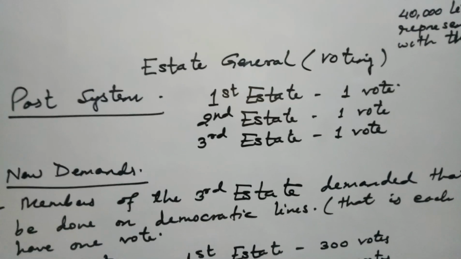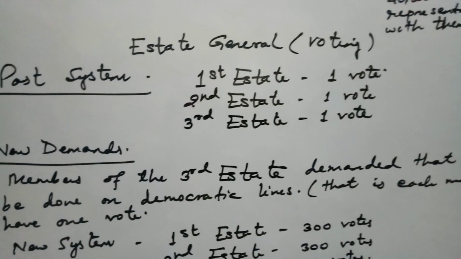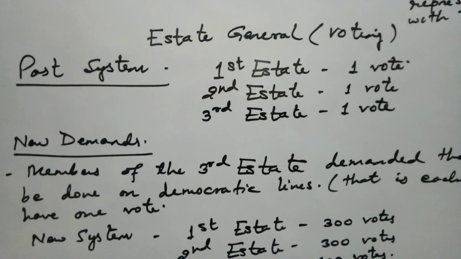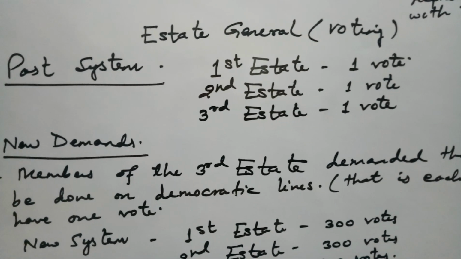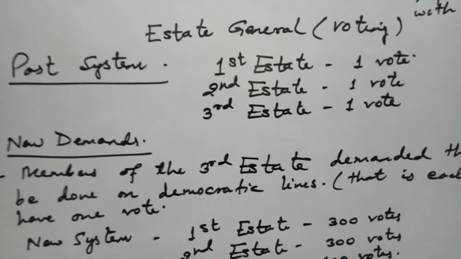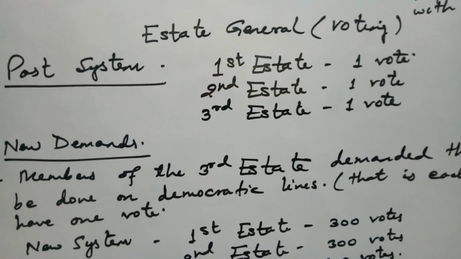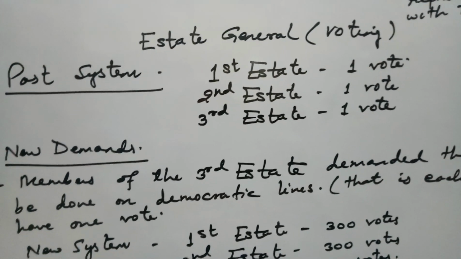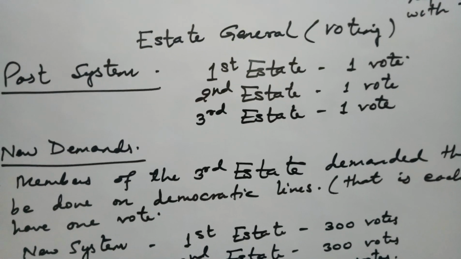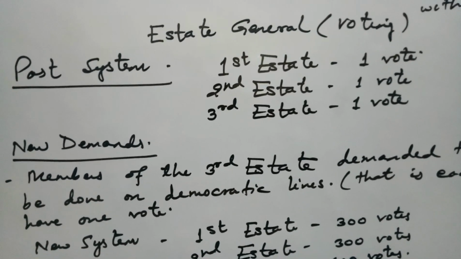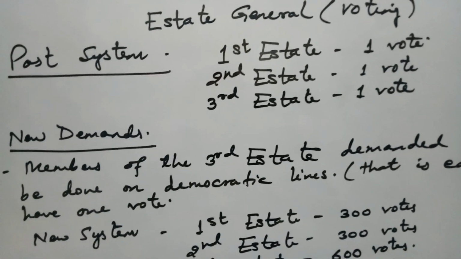Now let us discuss the system of voting. In the past, the first state used to have one vote, the second state used to have one vote, and the third state used to have one vote. It means in the past system of voting, all the states had one vote each.